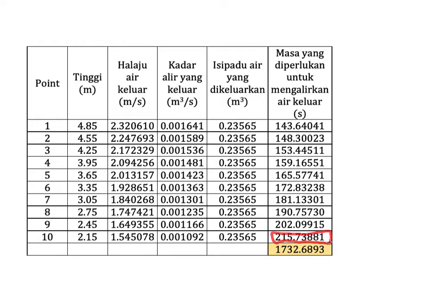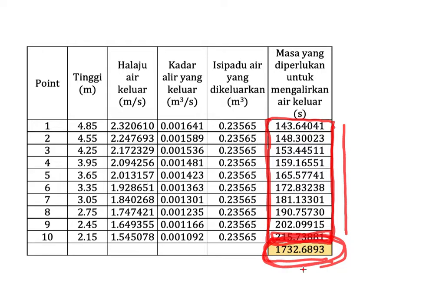You need to sum all the values here and add all these times, because each time refers to a different slot in the tank. If you add all of these times, you will get around 1732.69 seconds. This is the total time for emptying the tank.